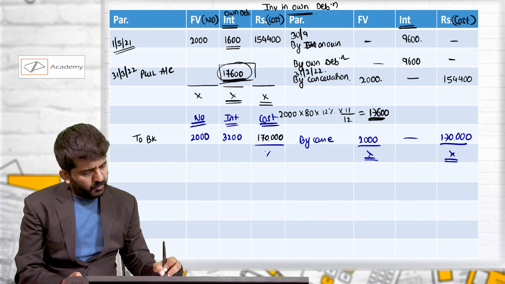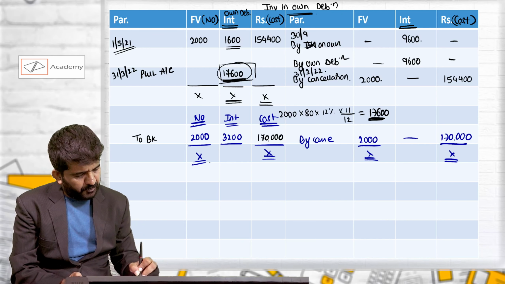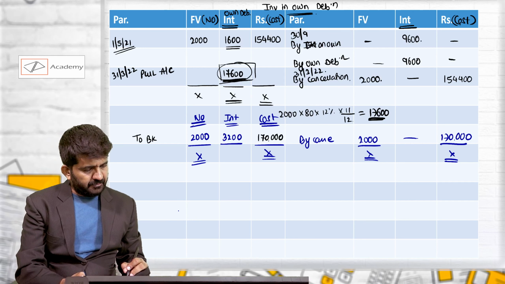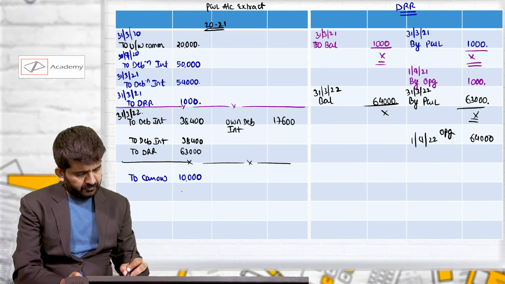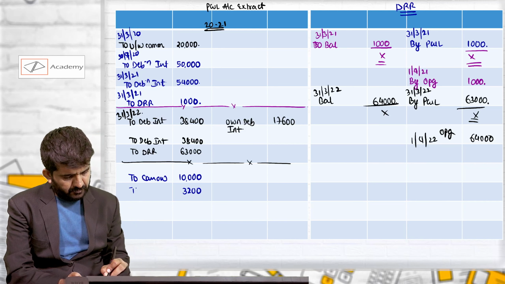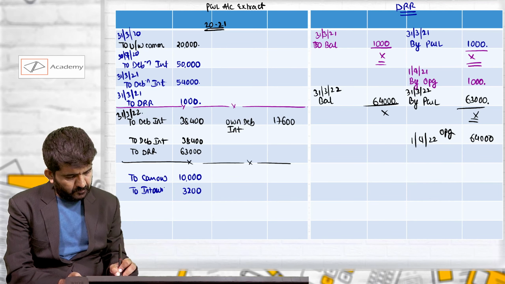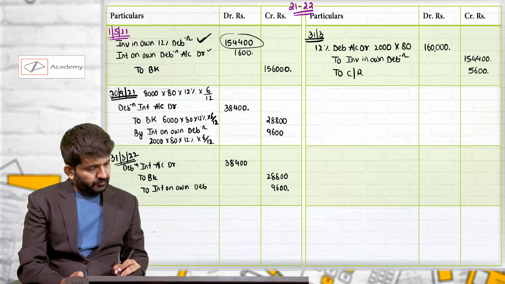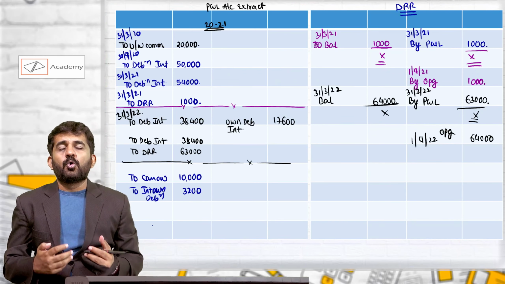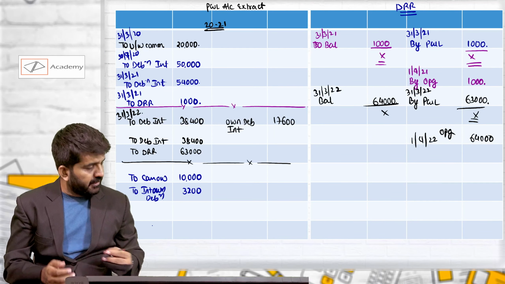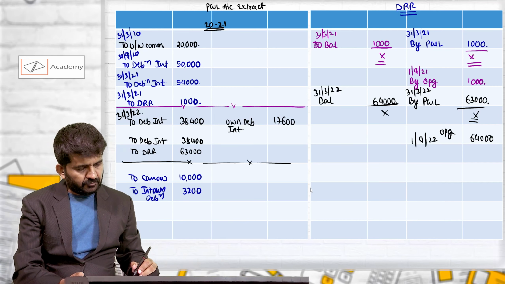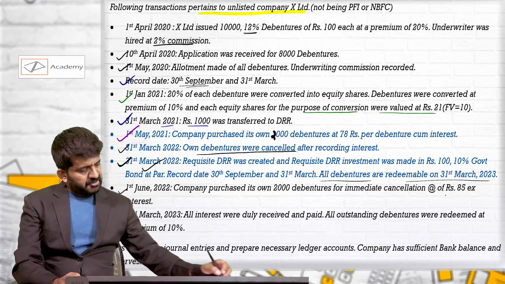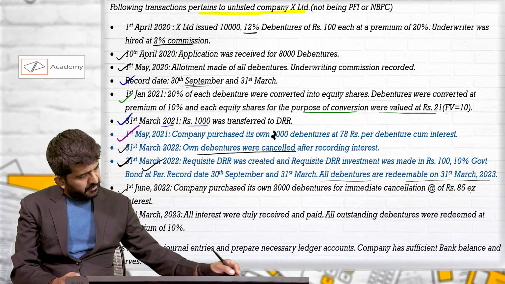P&L account of course will be debited. This will be transferred to profit and loss account. Again debit side to P&L account 3,200. And this is when the own debentures are purchased for immediate cancellation. Company purchases own debentures at the rate of ₹85, ex-interest.